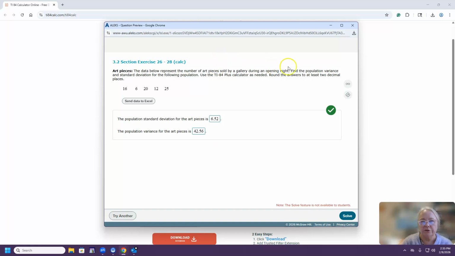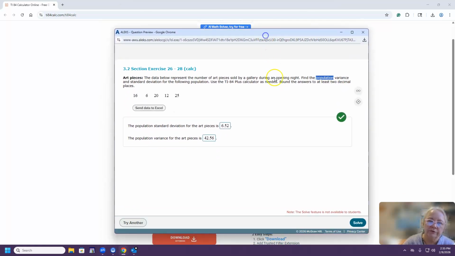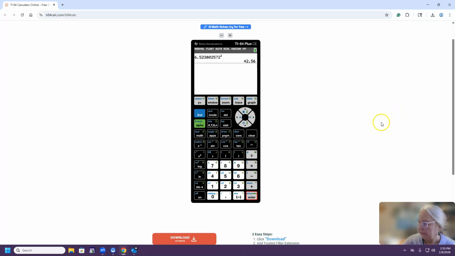So please pay attention whether you need to find the population variance and standard deviation or the sample. Again, we have 2 different values on our calculator. The next question that 21% of students missed was number 3.